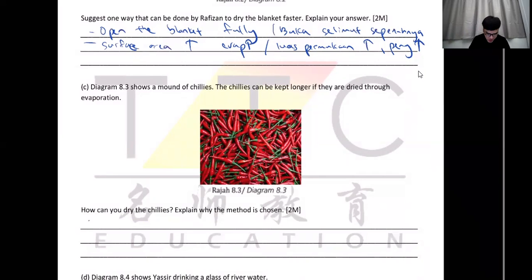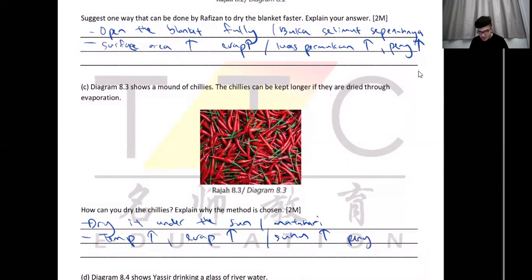Okay, so dry it under the sun. Dry, the sun is free, come on. Okay, di bawah matahari. Okay, why is this method chosen? Because it is high temperature. So again lah, evaporation increases lah. Aduh, mantap. Okay, suhu tinggi, so penyejatan tinggi.